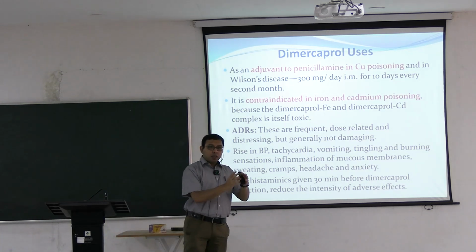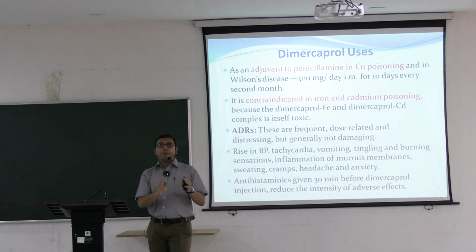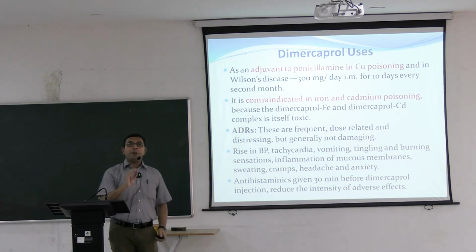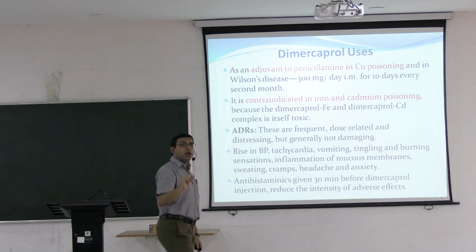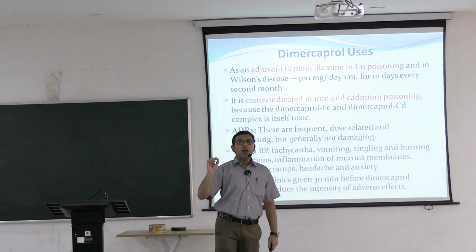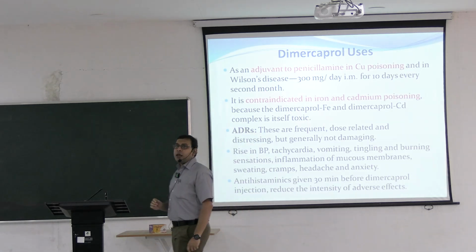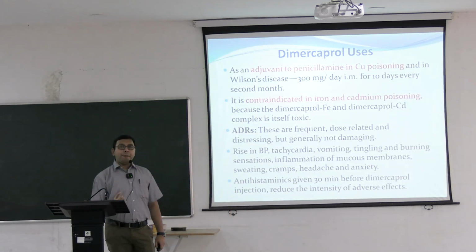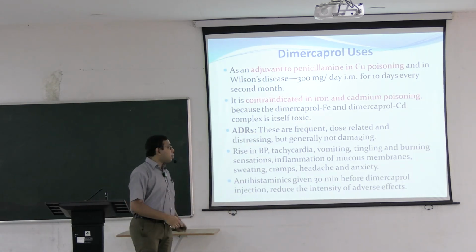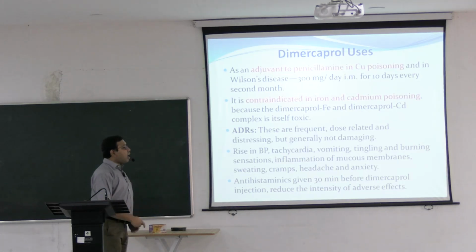Apart from this, Dimercaprol is mainly used in heavy metal poisoning like arsenic poisoning, gold poisoning, bismuth poisoning, nickel poisoning and antimony poisoning. It is used as a second line therapy in copper poisoning, mercury poisoning, etc. Adverse drug reactions.